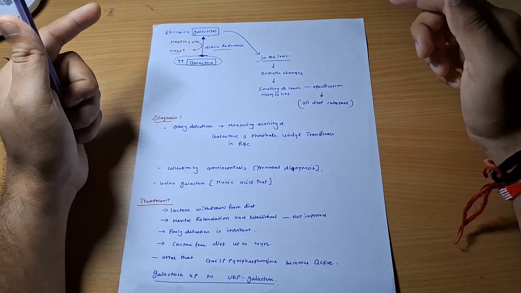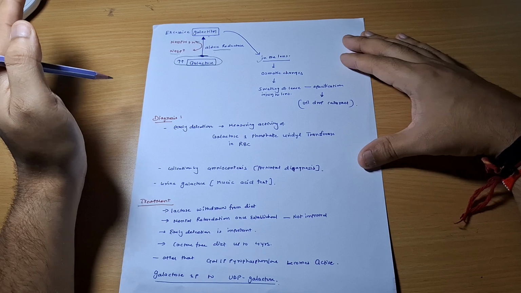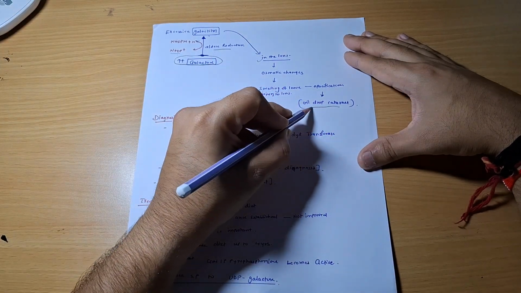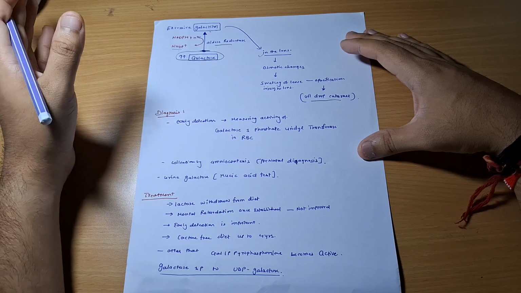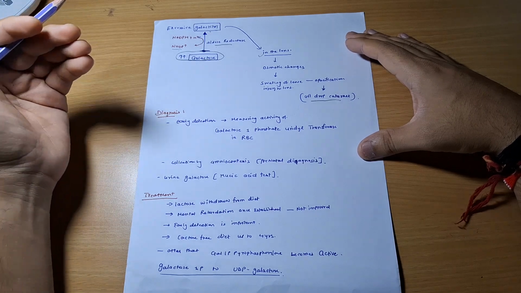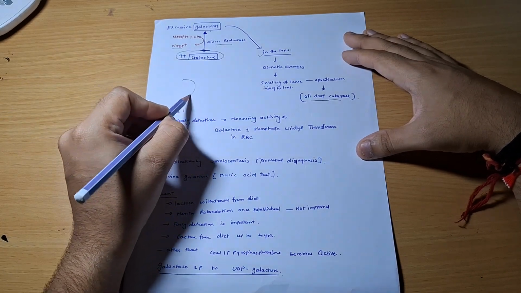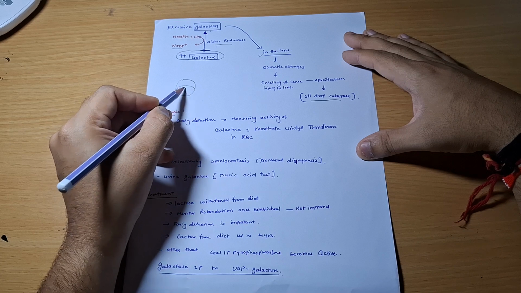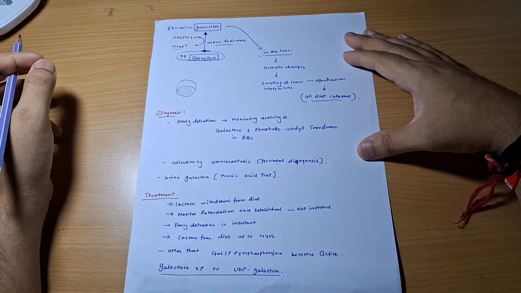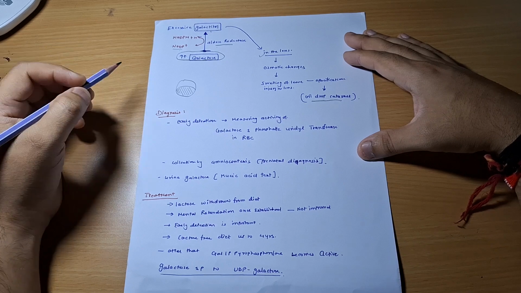Subsequently, there is opacification of the lens, and the classical finding in this particular galactosemia case will be the oil drop cataract. Okay, you can see in your textbooks there will be a photo of oil drop cataract, how it will look like. I will simply draw it here like this. This is how there will be an oil drop cataract on slit lamp examination. You can see. How will you diagnose?